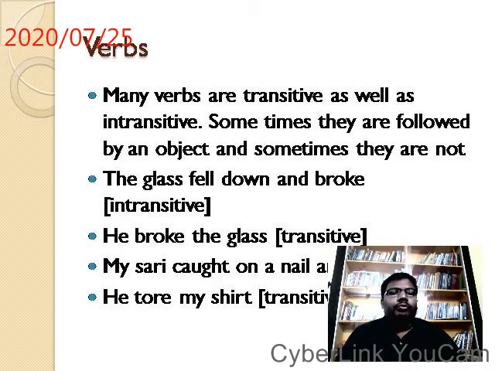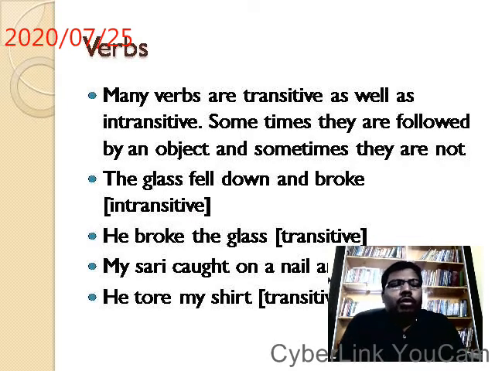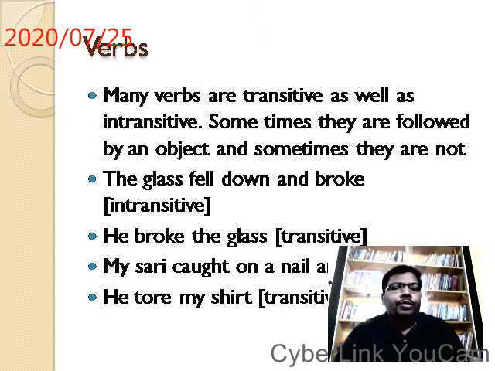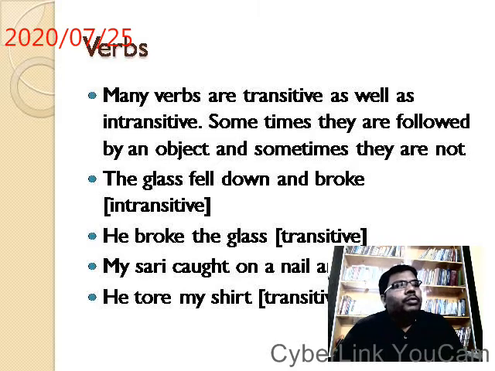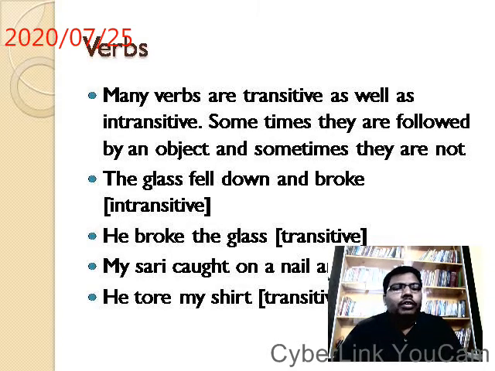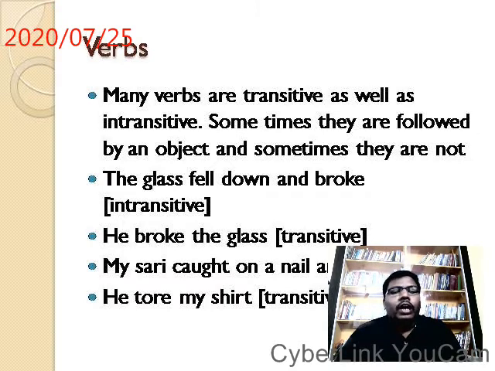Okay, we'll move on. Sometimes verbs act as transitive and intransitive depending on the situation, depending on their placement, and depending on the meaning. Sometimes they are followed by an object, or sometimes they are not. So the verb is the same, but sometimes it is transitive and sometimes it is not, depending on the situation or the type of sentence we are writing. For example, the glass fell down and broke.